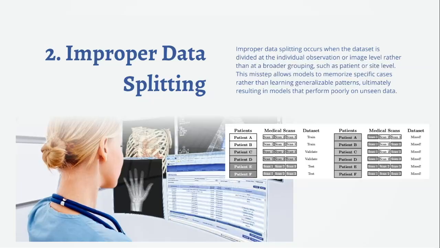The main goal of data splitting is to see how well our model performs on data it hasn't seen before. If information from the same patient appears in both the training and test sets, the evaluation isn't valid. Since the test data isn't truly unseen, the model's already been exposed to that patient's unique features.